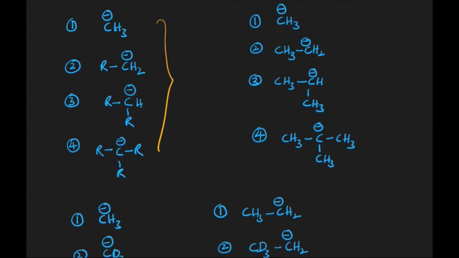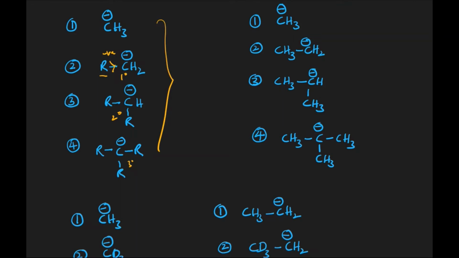The first one is the methyl carbanion, the second one is the primary carbanion, then the secondary carbanion and the tertiary carbanion. How does the plus I group generally decrease the carbanion stability? Here R is an alkyl group. Alkyl group is generally a plus I group, it releases electrons, it is a kind of electron releasing group. Now what is the charge of electrons? It's negative. Already the charge on the carbon is negative.